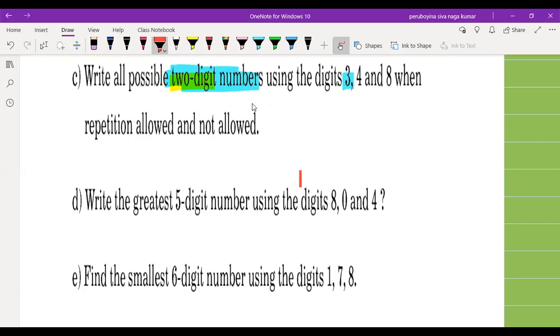Suppose make a title: repetition not allowed.